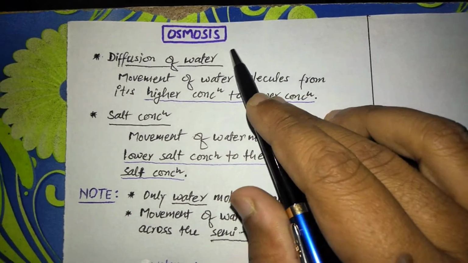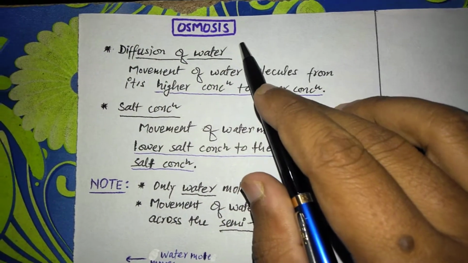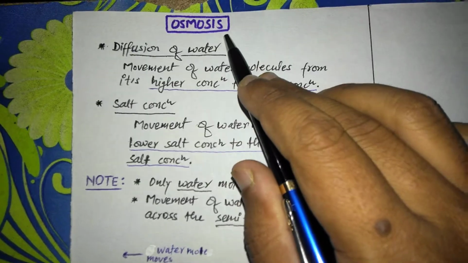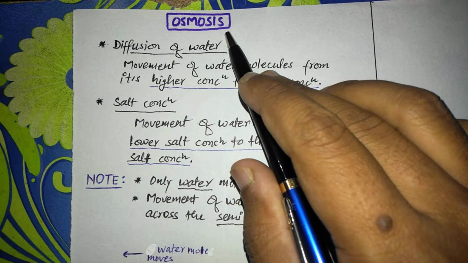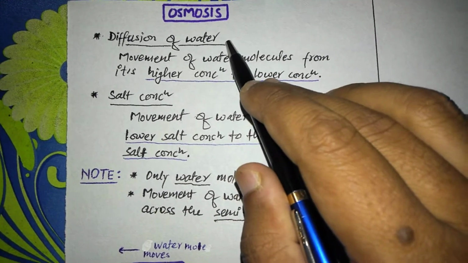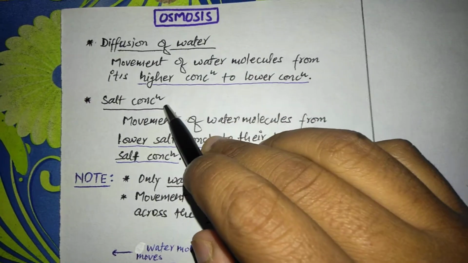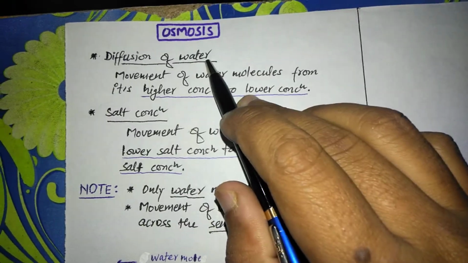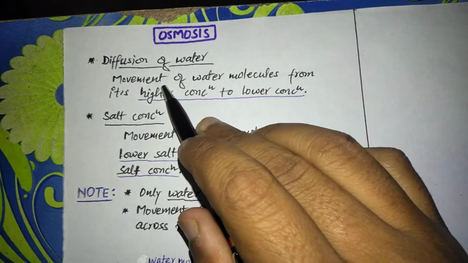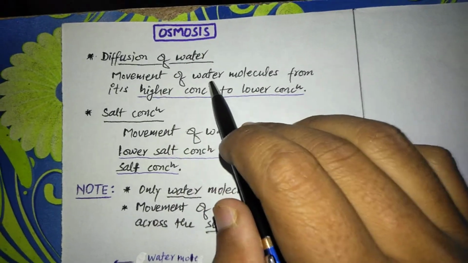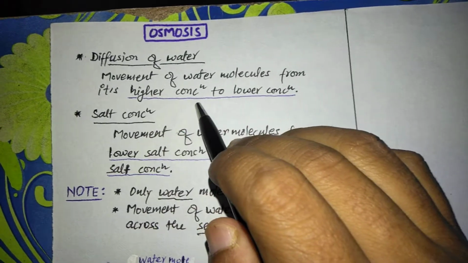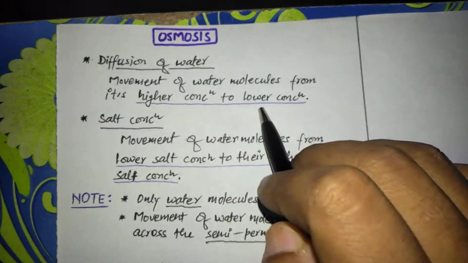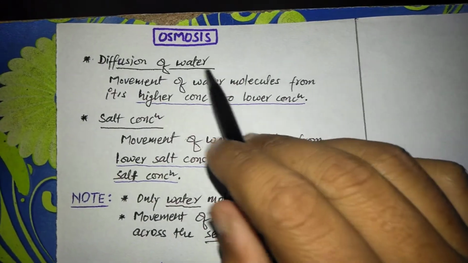Hello students, today we are going to discuss another mode of absorption of water through the roots. This is osmosis. Osmosis is a kind of phenomenon which is discussed in two terms, in terms of water and in terms of salt concentration. In terms of water concentration we can define osmosis as the movement of water molecules from its higher concentration to its lower concentration. In other words, this is a kind of diffusion of water.